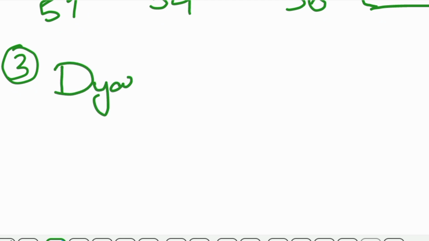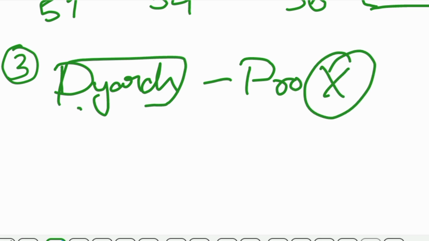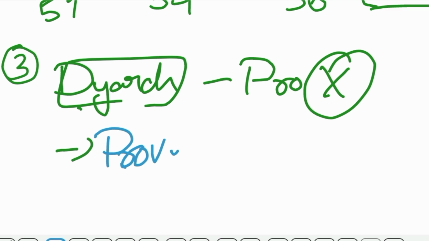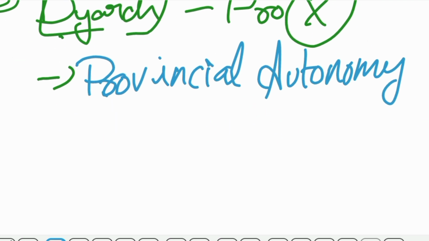And the next one is that it abolished the diarchy in provinces. Diarchy was abolished in provinces and it was introduced in the center. In place of diarchy, they introduced the concept of provincial autonomy. And they also introduced the responsible government.